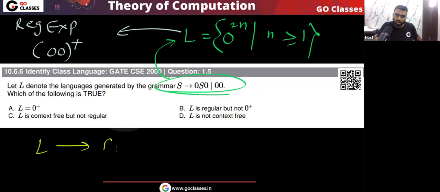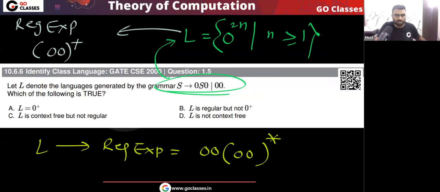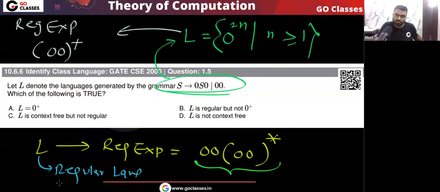Either you can say (00)+, or you can say the regular expression will be 00(00)*. So this is the regular expression, and that is the reason the language is regular. Yes or no? I can say this language is a regular language. Very simple point: the language is 0 power 2n where n is greater than or equal to 1.